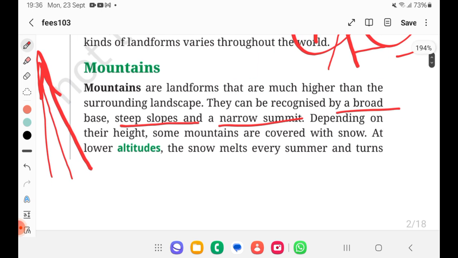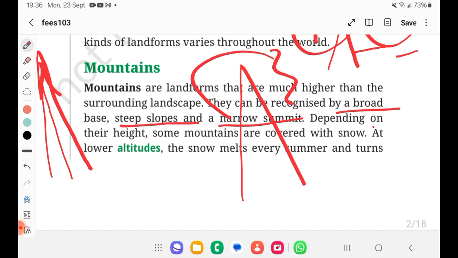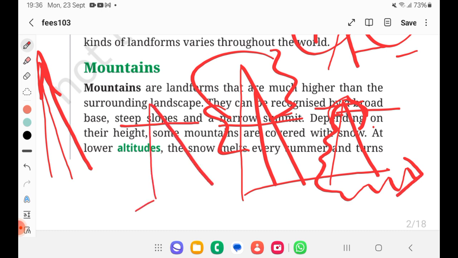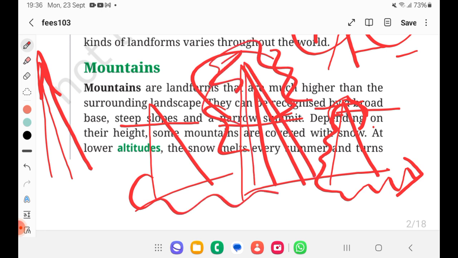Depending on the height, some mountains are covered with snow. If it is too tall, there will be ice coverage here. In case the altitude is less, see, this is also a mountain only, but altitude wise it's less, then the snow, whatever covered here, will melt and become rivers for us. Right, that's why we say the Himalayan mountains are the source for many of the rivers. Now you understood. If it is so tall, the ice can't melt. But if it's a little tall, the ice can melt and easily give rise to rivers.